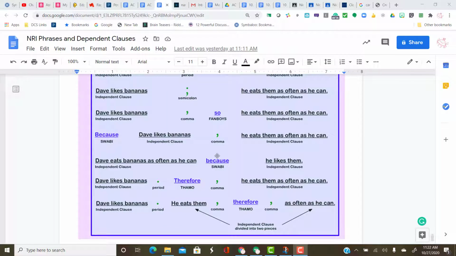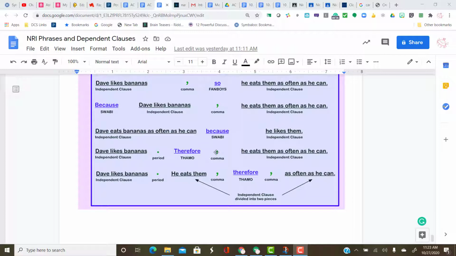You can also put a swabby at the beginning, because it's a swabby. You can put a swabby at the beginning of the first sentence, and then put a comma between them. You have to have the comma if the first clause has the swabby. Or you can put the swabby before the second clause, and in that case, you don't have to have the comma. I don't know why. Well, yes, I do, because when you speak, you don't pause when it's in the second one, but you do when it's the first one. Why that is, I don't know.